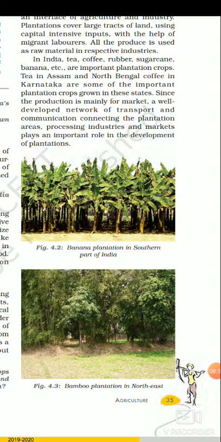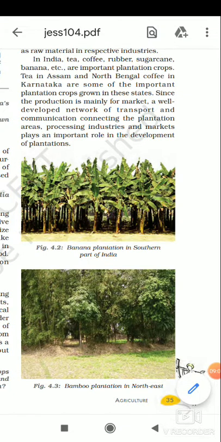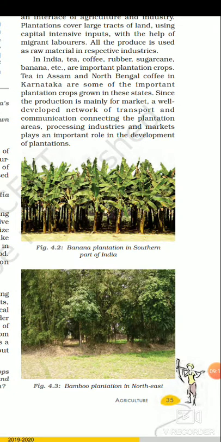So tea, coffee, rubber, sugarcane, banana are the important plantation crops. Tea in Assam, even in Uttarakhand, North Bengal, coffee in Karnataka, Nilgiri Hills are some important plantation crops grown in these states. The plantation crop production is mainly for the market. That is why it requires a developed network of transportation and communication connecting the plantation areas, processing industry, and the market, which plays an important role in the development of plantation.